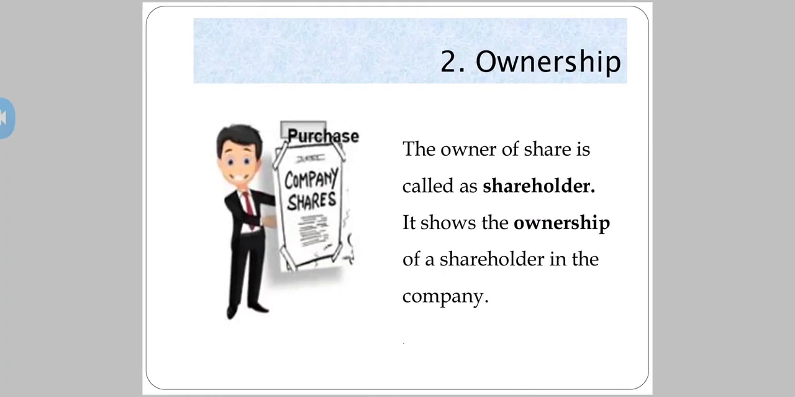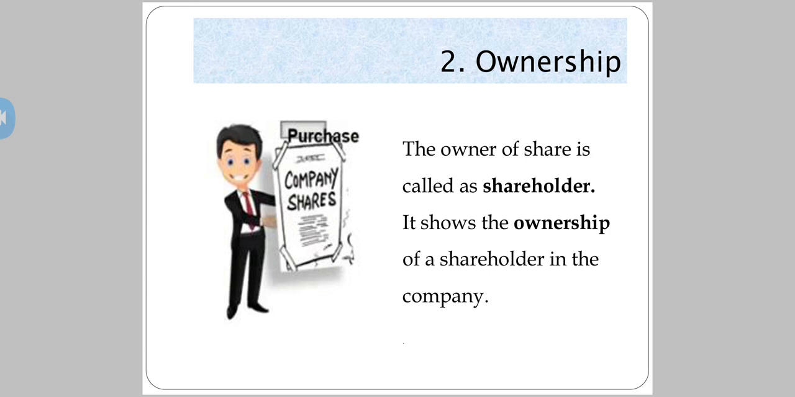Coming to the second one, you have ownership. Now let's take the same example we were seeing. I'm going to invest into the company by giving some money and getting shares of the company. So can I say now I'm going to be the owner of the company? Why? Because my money is invested in the company. See, the owner of a share is called a shareholder. It shows the ownership of a shareholder in the company, as I'm going to purchase the shares.